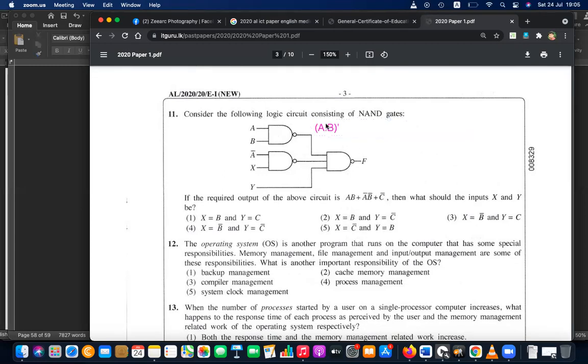So this is the status, and here this should be A not and X not. So here this one will be A not and X, all of it not.